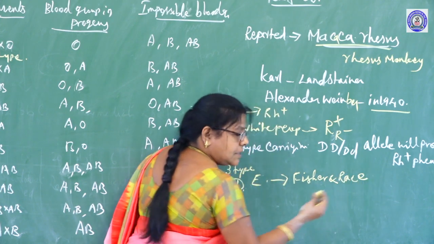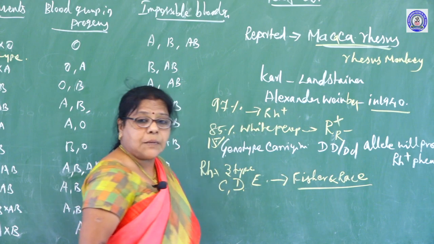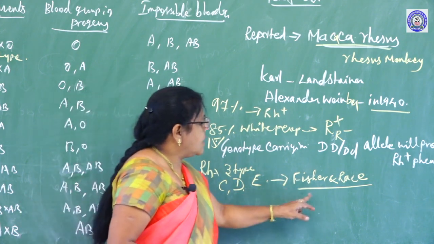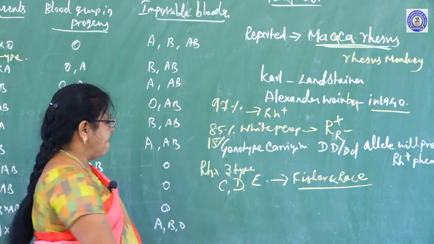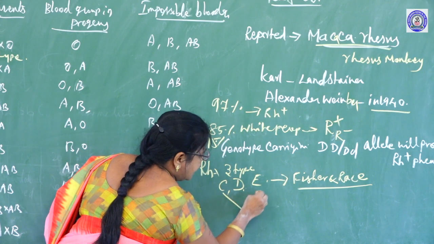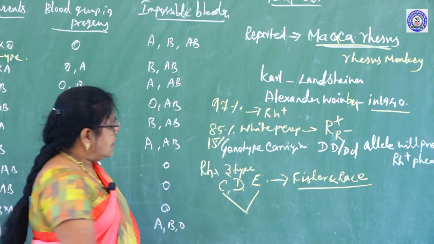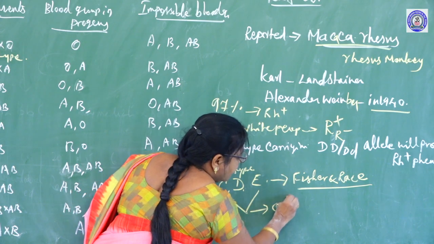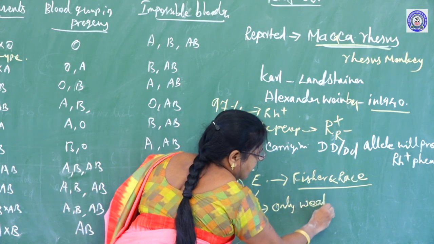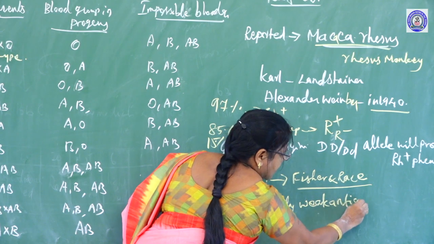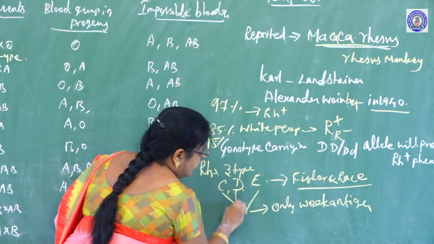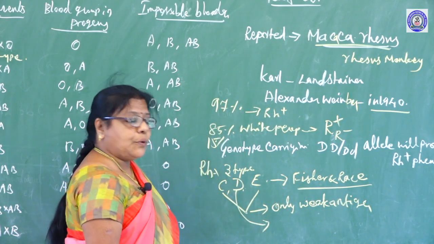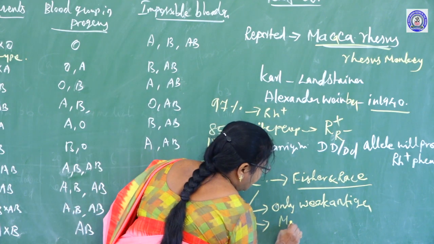So this hypothesis is known as the Fisher and Race hypothesis. Out of these C, D and E genes, C and E genes produce only weak antigens. But the D allele or D gene produces more immune response.